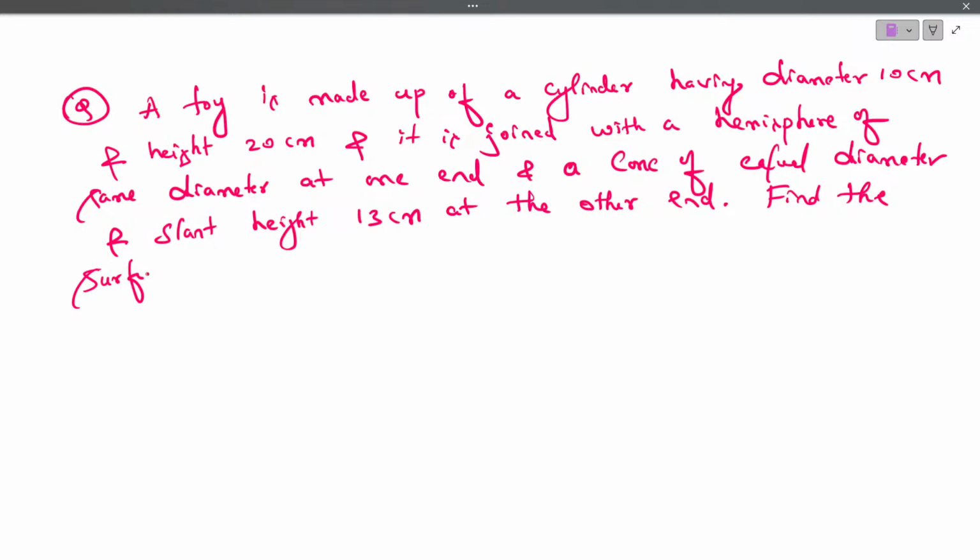Find the surface area of the toy. That's it.